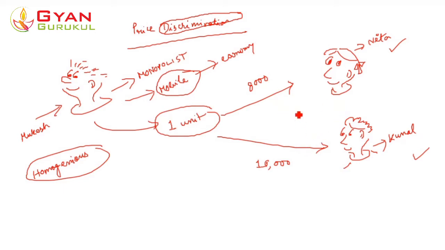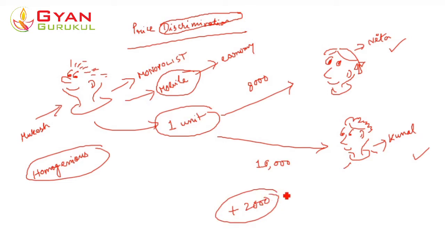Clear? So you can see there is a clear discrimination by this monopolist against the buyers. Okay, on one hand he is selling to Nita at rupees 8,000, while he is selling to Kunal at rupees 10,000, the very same phone. That means Kunal is paying 2,000 more money.